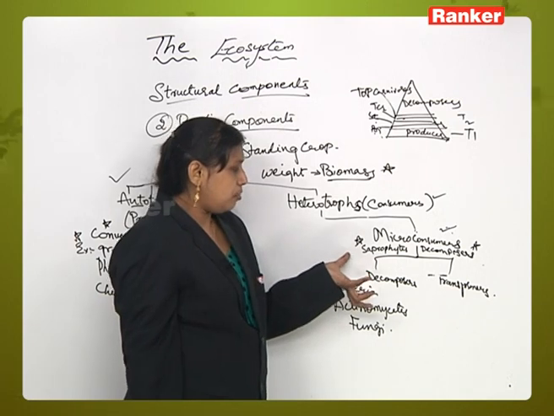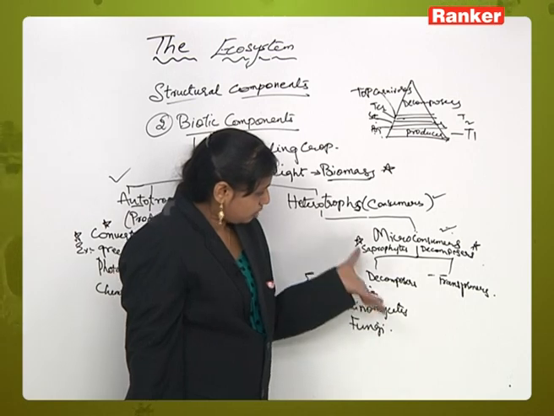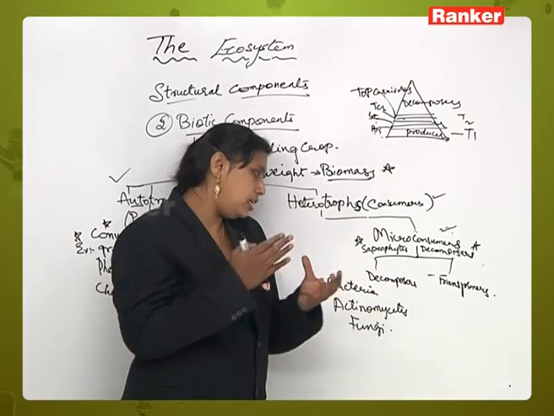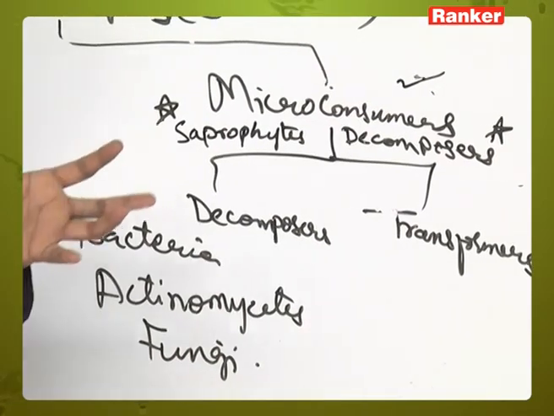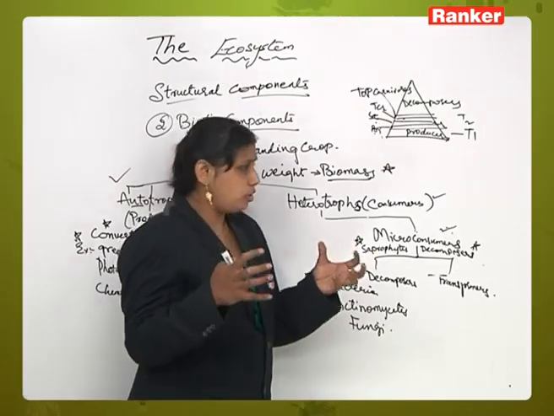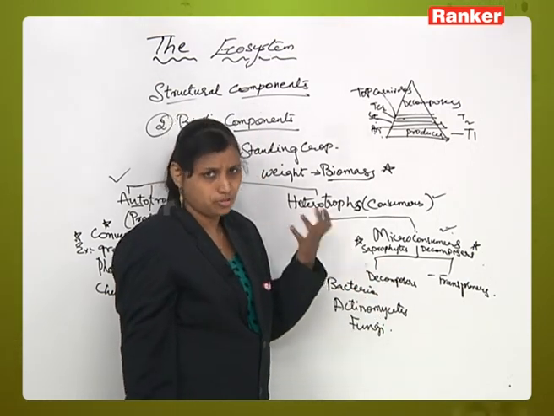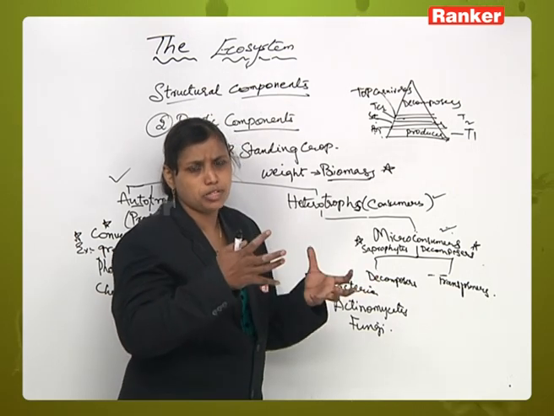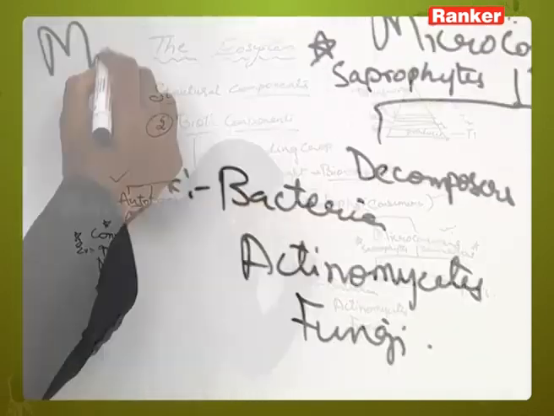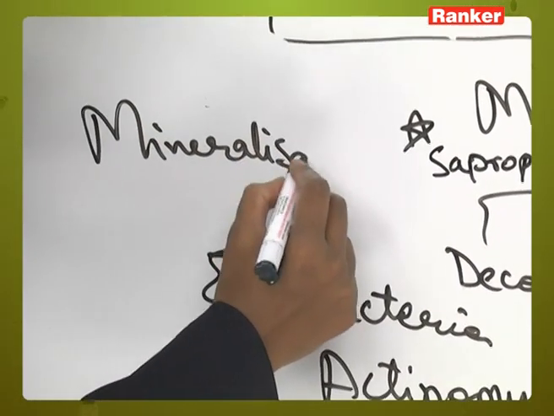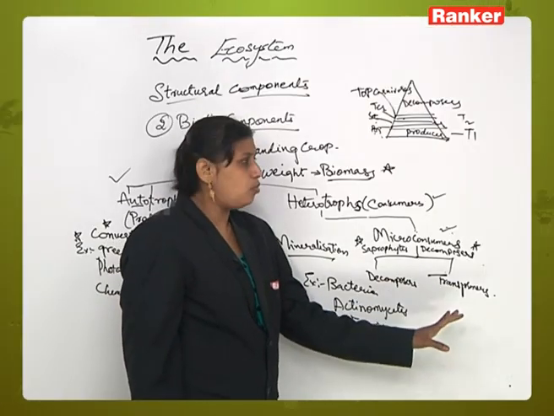During the process of breaking complex food material into smaller simple soluble substances as nutrients, a lot of raw materials are produced or released. This process of releasing a lot of raw material during the breaking of complex food into simple food is called mineralization. Okay. Next one is transformers. Now what will this do?